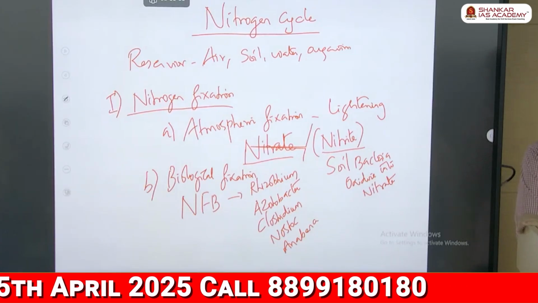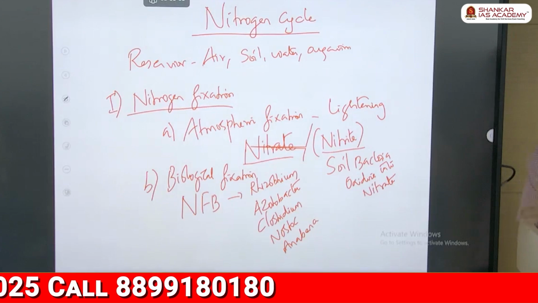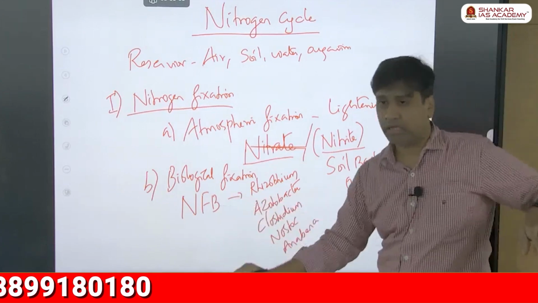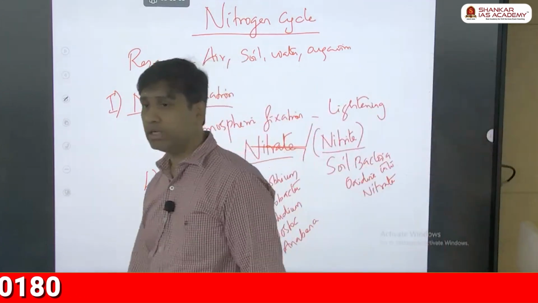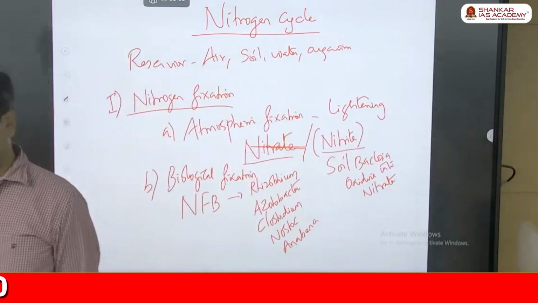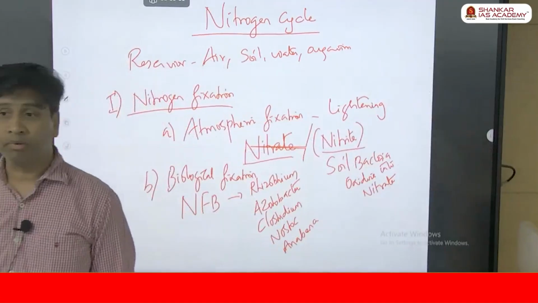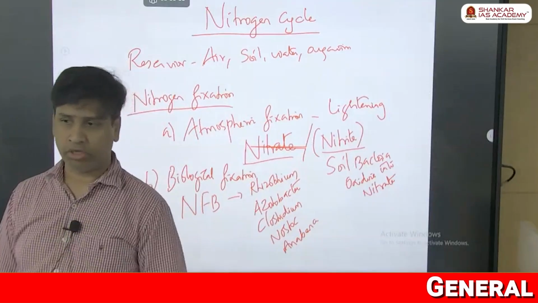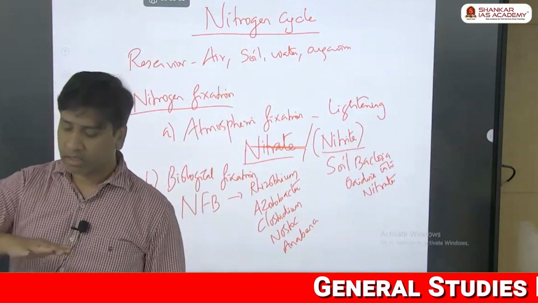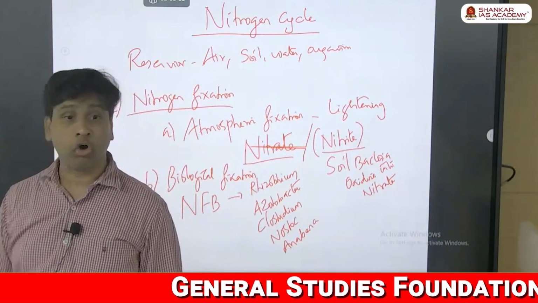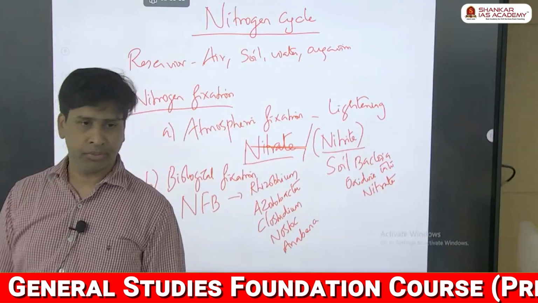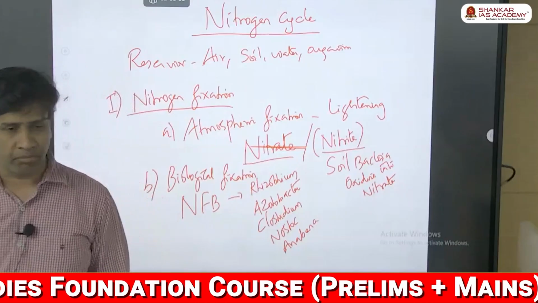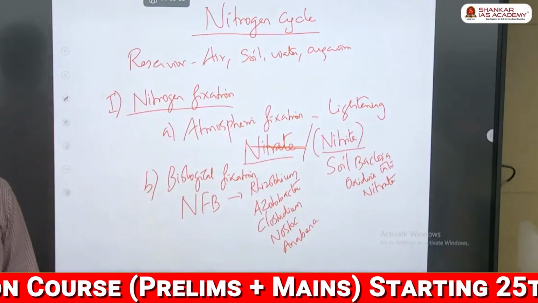One important thing I want to tell you about nitrogen fixing bacteria: broadly we can divide them into two types. Some bacteria will be permanently present at the roots of the plant. Yesterday we saw Rhizobium, a symbiotic bacteria. But most of the bacteria will be in the soil itself, which is called free living bacteria. They take the air nitrogen and convert it into a usable form. These are the two natural methods.